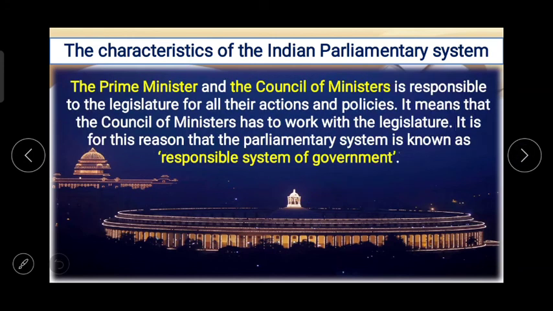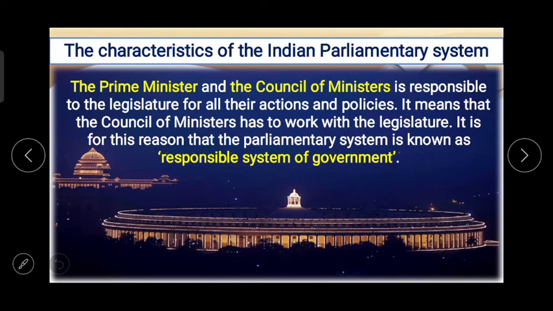Now about each and every characteristic we have to study in detail in the next chapter. The Prime Minister and the Council of Ministers is responsible to the legislature for all their actions and policies.